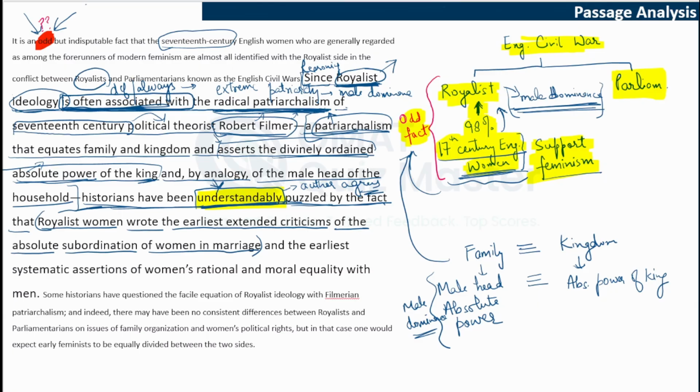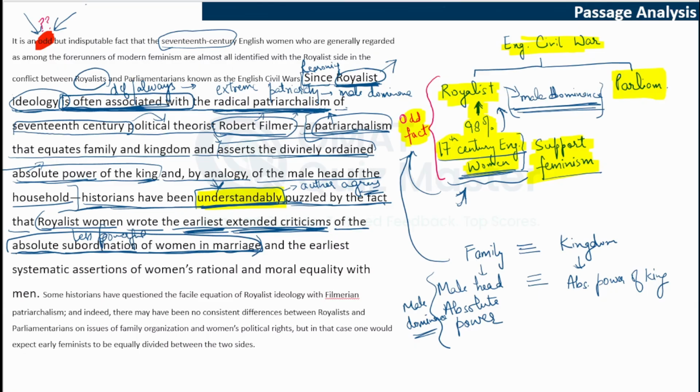So historians are thinking: if almost all of these women associated themselves with the royalist side, which is linked with patriarchalism, why did they write the earliest, the first few extended criticisms? What are they criticizing? They are criticizing the absolute subordination of women in marriage, that women are considered secondary in that arrangement. So why are they less powerful?